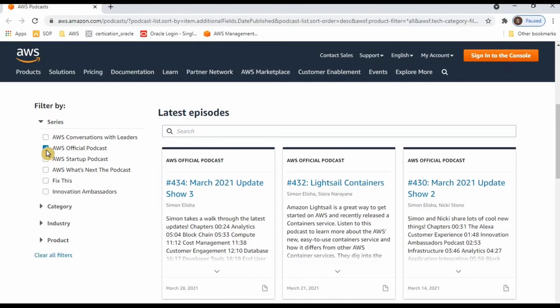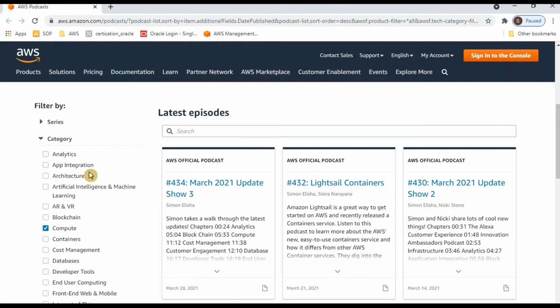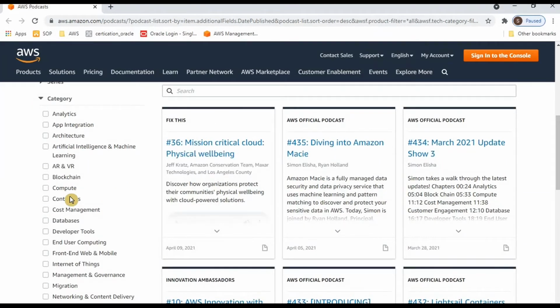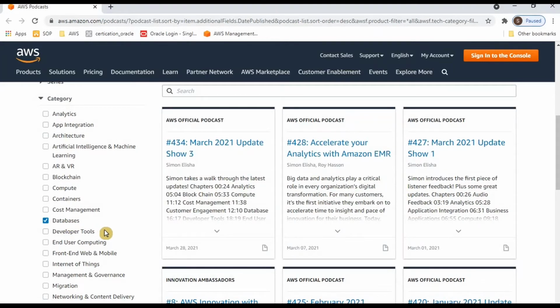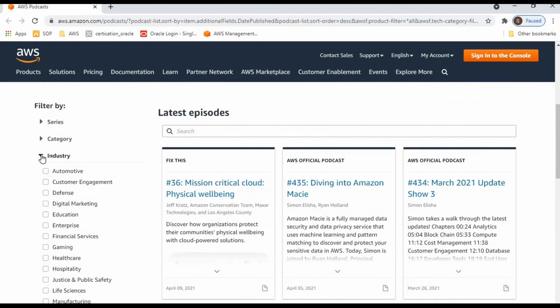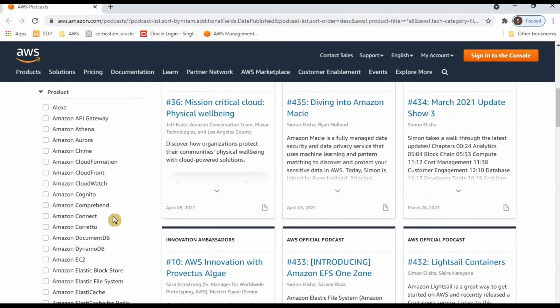So we can see some of the topics given by the AWS podcast. Then we have the category, which category you want to see. Suppose you have a compute instance, or you want to see content about databases. If you click that one, it will show the latest official episodes from the AWS podcast. Then we can filter by industry: gaming, healthcare, hospital, automotive or customer engagement, everything is given here. Then we have the product filter, which service or product you are using in AWS.